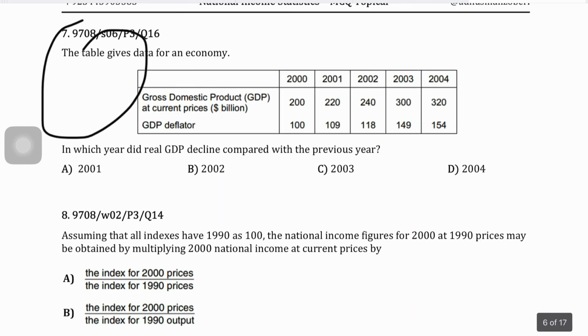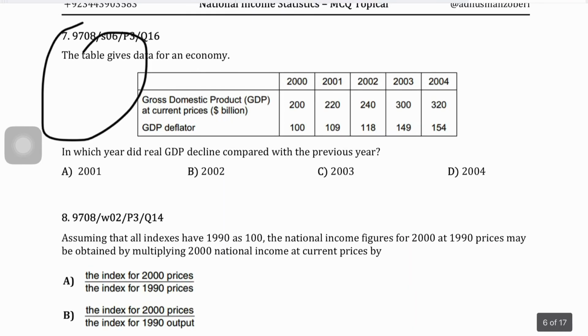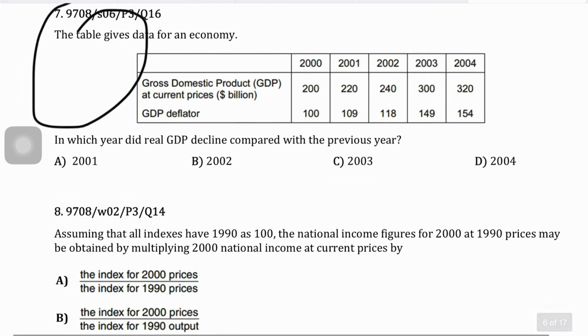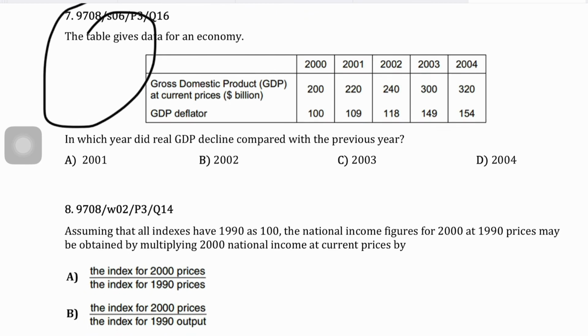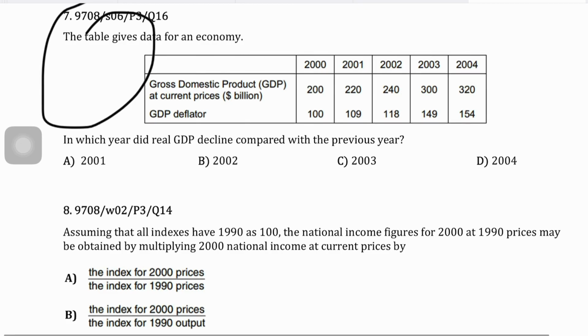Question 7 says the table gives data for an economy. You have GDP given at current prices in billions of dollars, and you have the GDP deflator index given. In which year did real GDP decline compared to the previous year? Okay, so first of all, see, GDP deflator by...